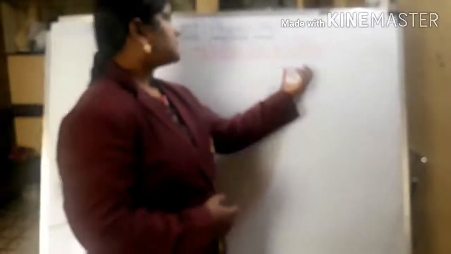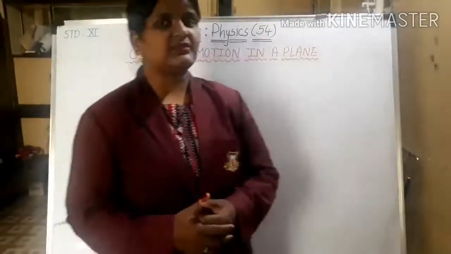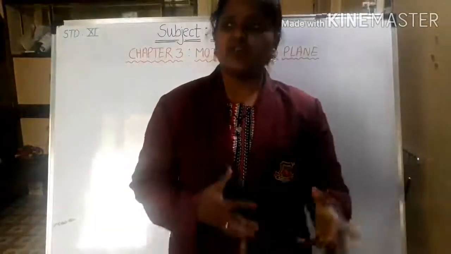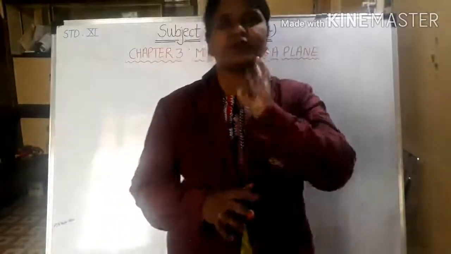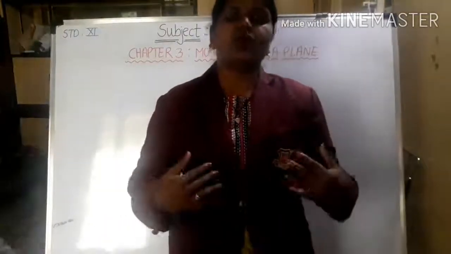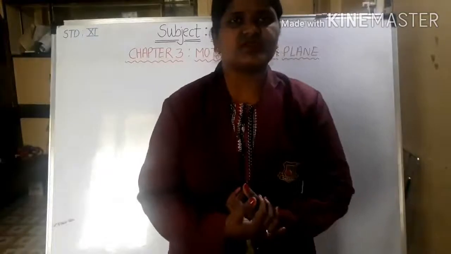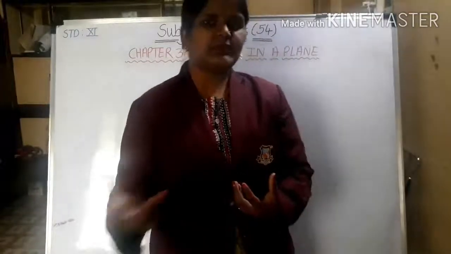So we are going to study chapter number 3, which is motion in a plane. Now, why is the additional word plane there? As you all know, while we are considering any type of motion or displacement, we have to consider some directions to describe that displacement.